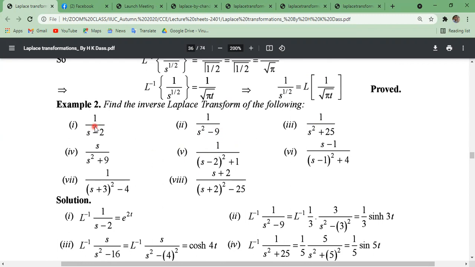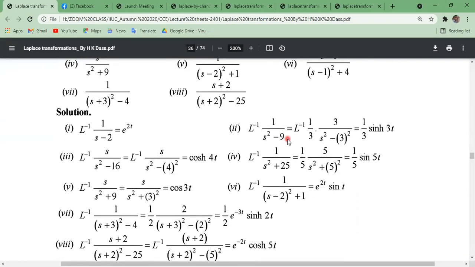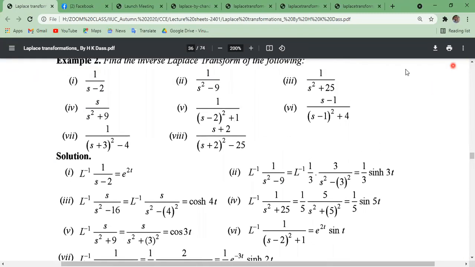Now we are trying to find the inverse Laplace transformation of the following functions. Okay, there are 8 functions. Now we'll try to understand this relation. So inverse Laplace transformation of 1 by s minus 2 will be what? Actually e to the power 2t, because Laplace transformation of e to the power at was 1 by s minus a. We have proved this in the first lecture. Laplace transformation of e to the power at was 1 by s minus a. Okay, this way.